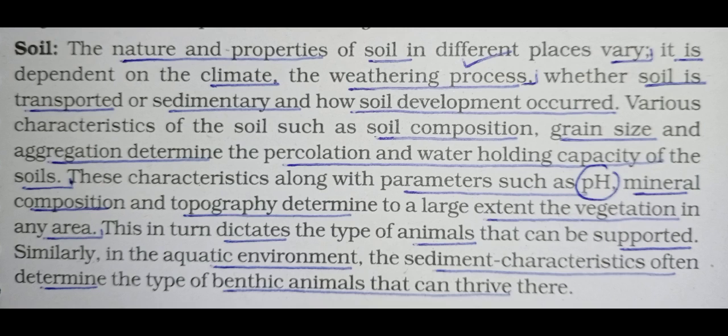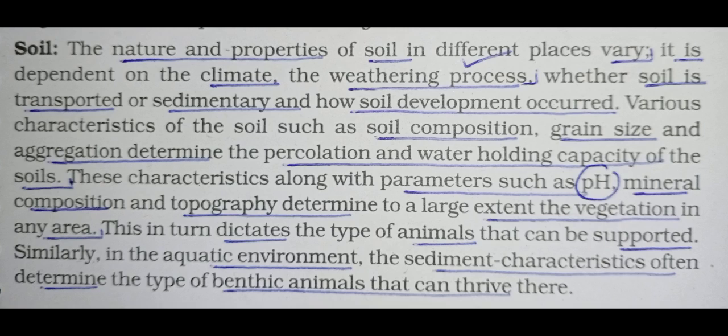See, some words are there like the weathering process, then sedimentation. These all words are connected with the process of soil formation. And remember that soil formation is a time consuming process. Soil will not be formed in 1 or 2 years. You will learn in higher standards that soil has different types of texture and composition. So these all processes are connected with soil formation.